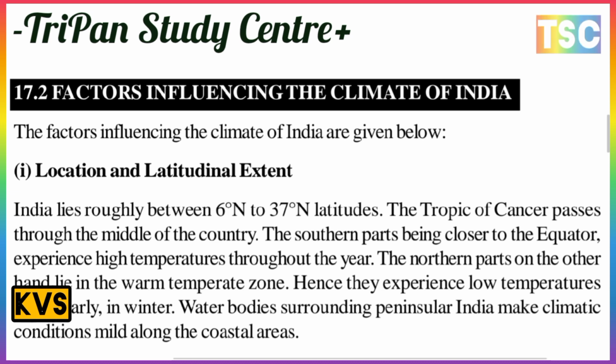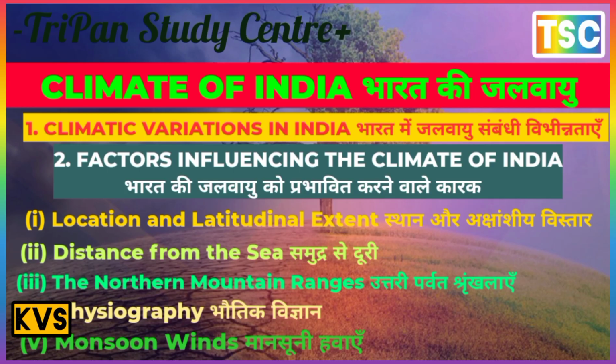The northern part, on the other hand, lies in the warm temperate zone and experiences low temperature, particularly in winter. And water bodies surround the peninsula. India's climatic condition is mild along the coastal area. This is the important point, location and latitudinal extent.